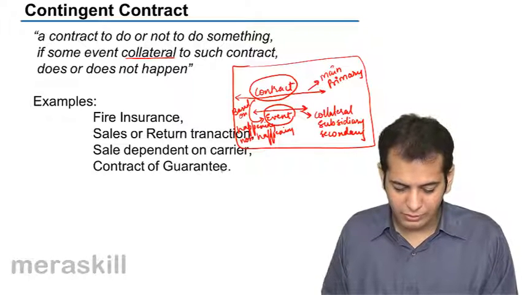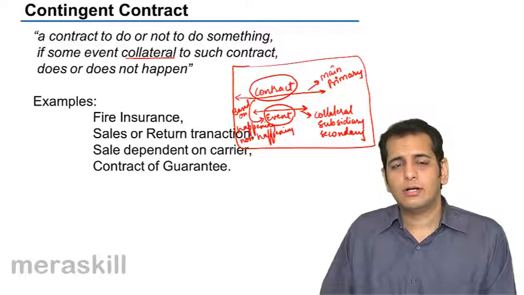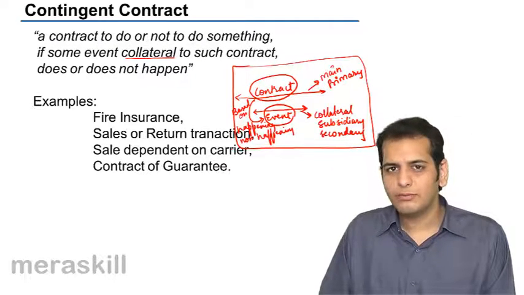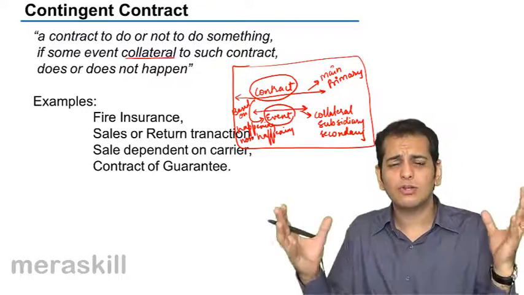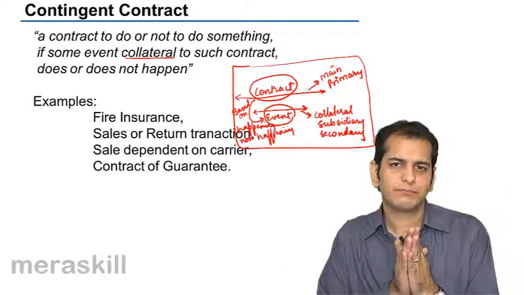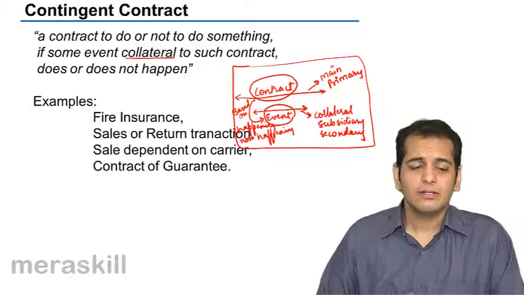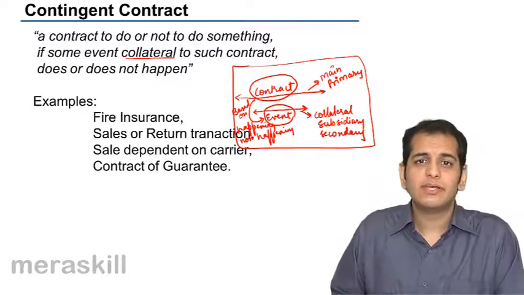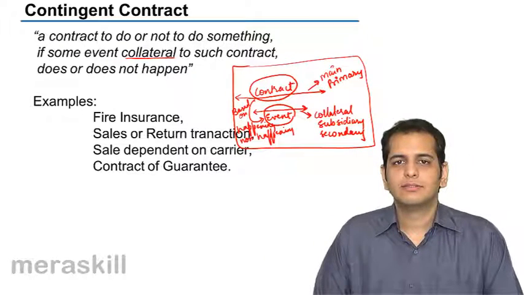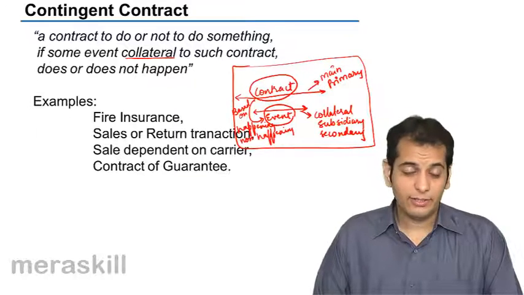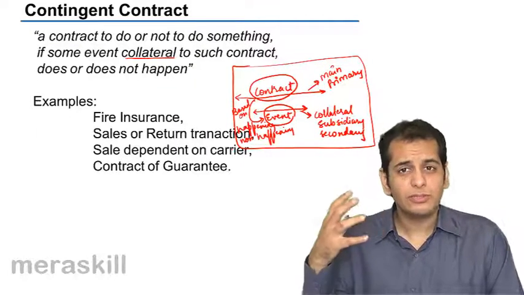The next example is contract of guarantee. I don't think you must have heard this contract. You would have heard the normal word guarantee. What is a guarantee? When I ask the students, they normally say you get the goods replaced. That is guarantee as we normally use it in the normal sense.